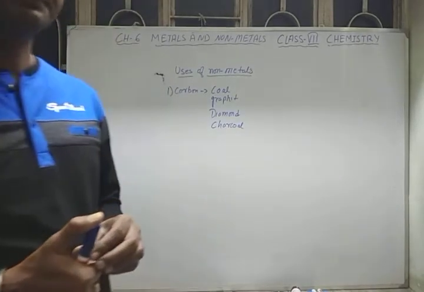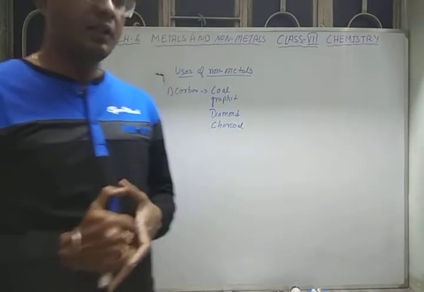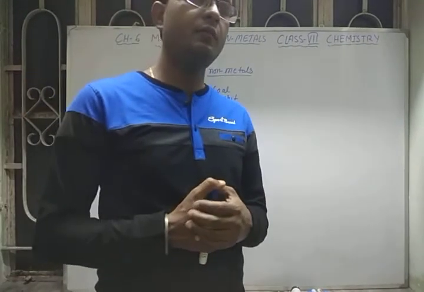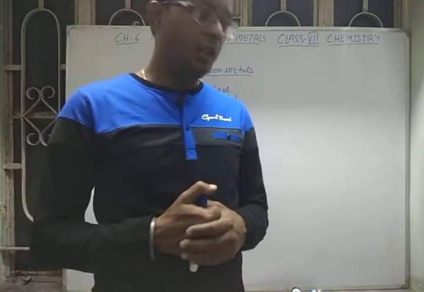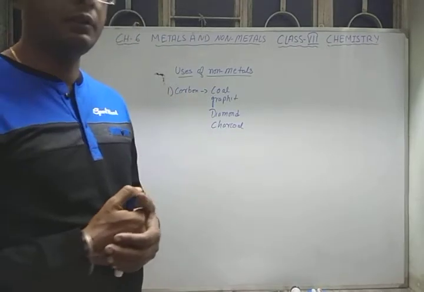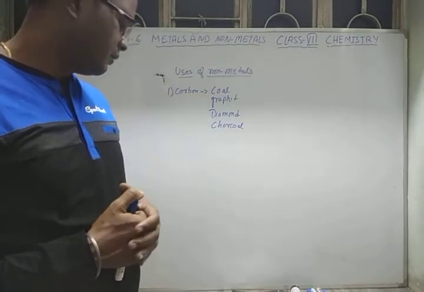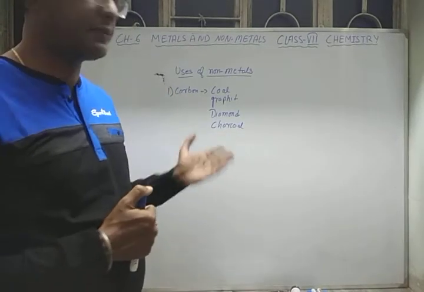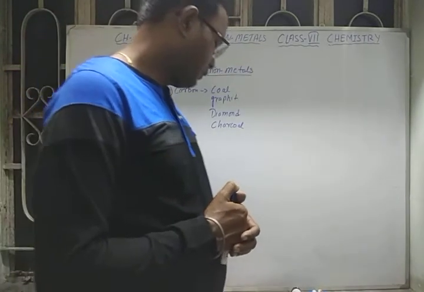There are so many other types of carbon also present, like the crystalline form and non-crystalline form, that we will study in more detail in your class 8, carbon and its compounds. But today we will discuss these 4 forms of carbon, not types of carbon. Types of carbon is different. So first of all, coal.